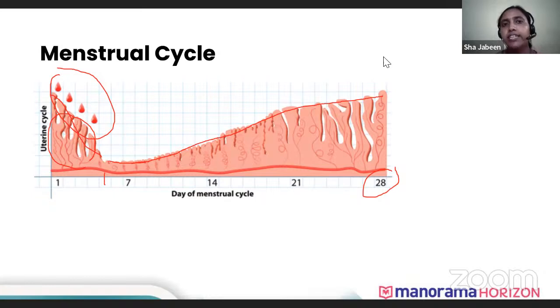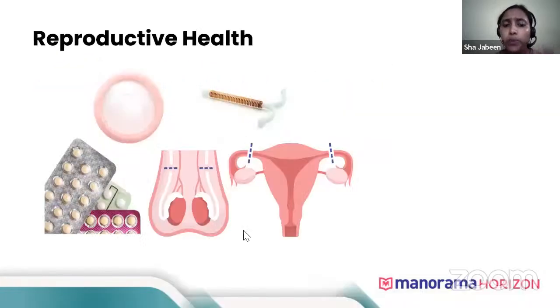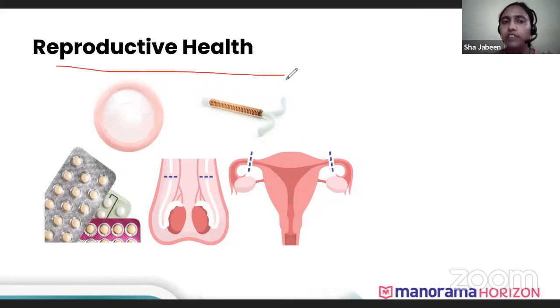Now the next thing is reproductive health. Reproductive health is very important. You know, in India itself, India is a very small country. It's the 7th largest country. Compared to China or Russia, you can see India is very small. But the population in India is second. India is the second most populous country, after China. India has 1.2 billion people.